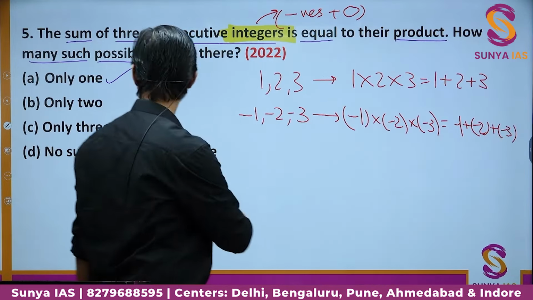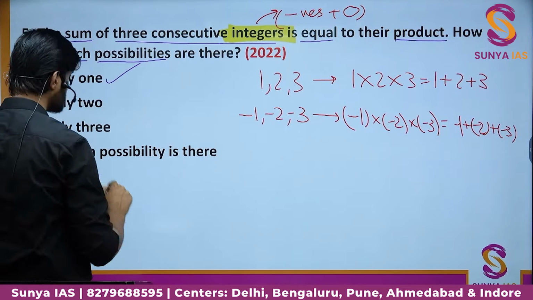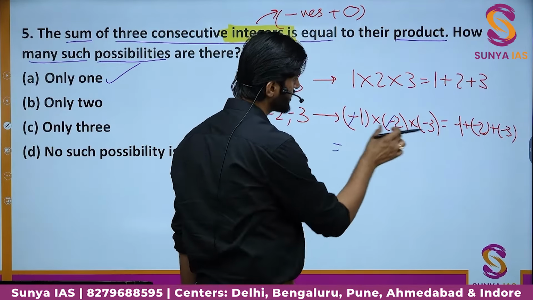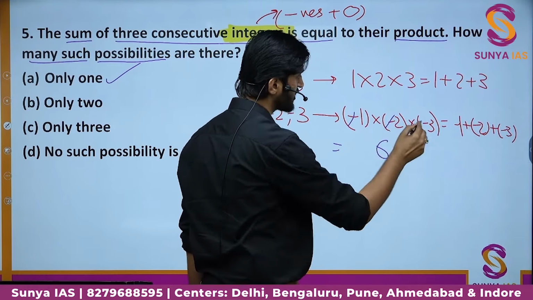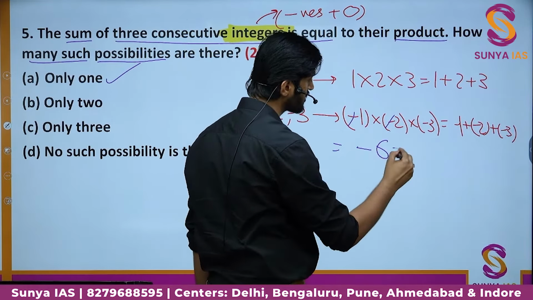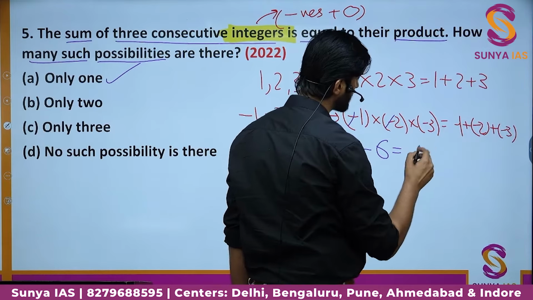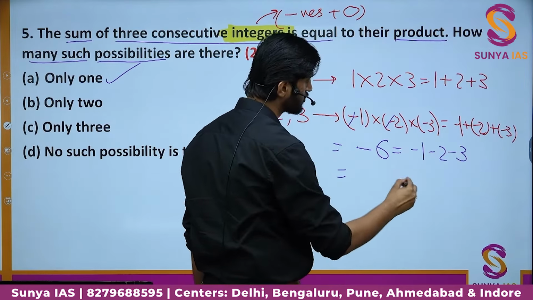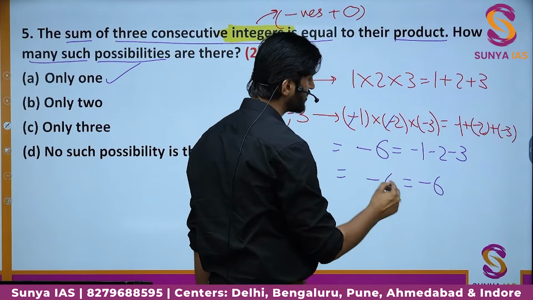When you calculate the values, the 2 negatives will cancel out. You get 1 into 2 into 3, which is 6, but one minus sign will be there, that is -6. Overall these 3 values will add up to -6, equal to -6.